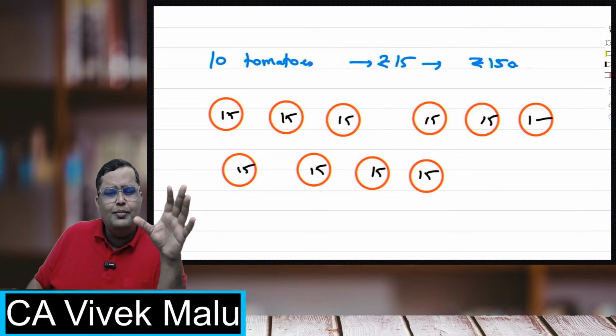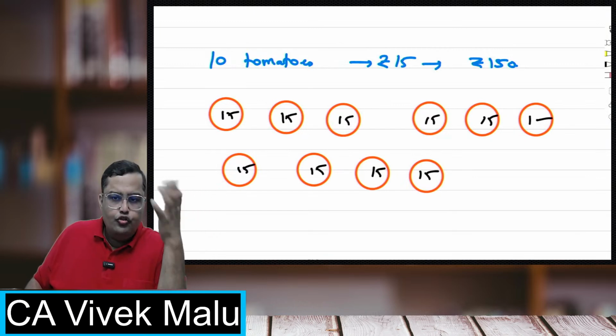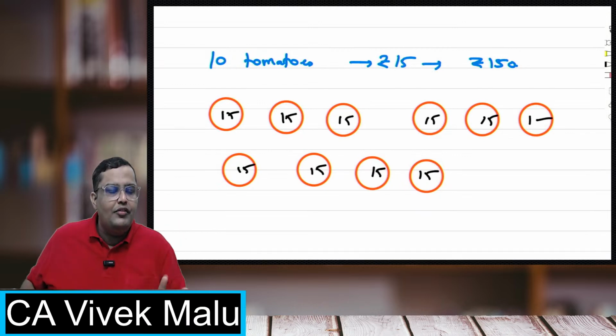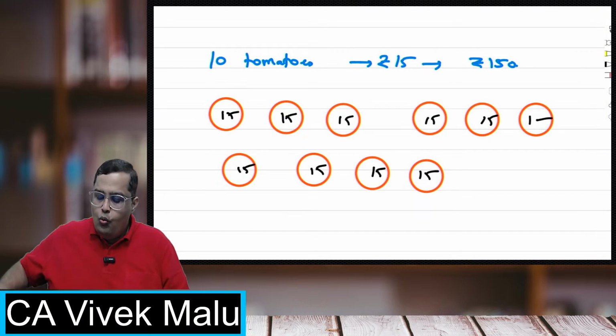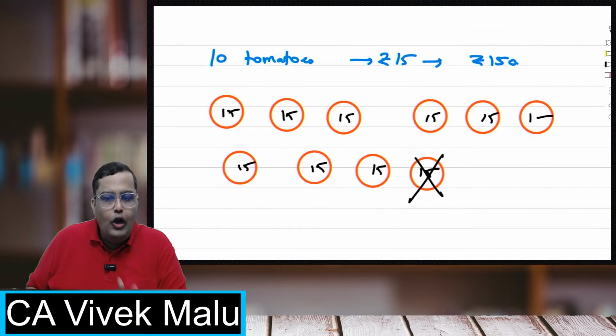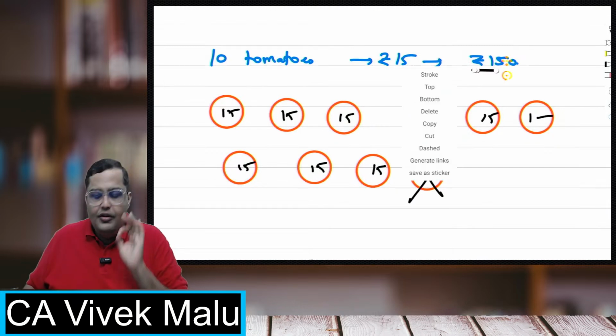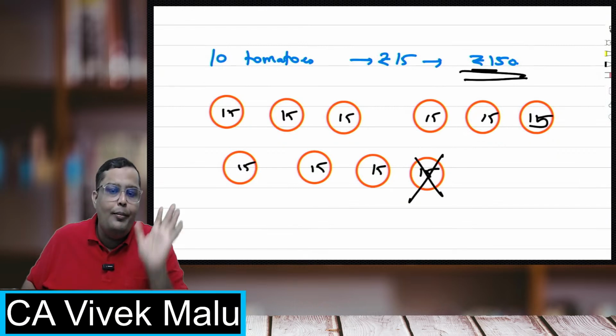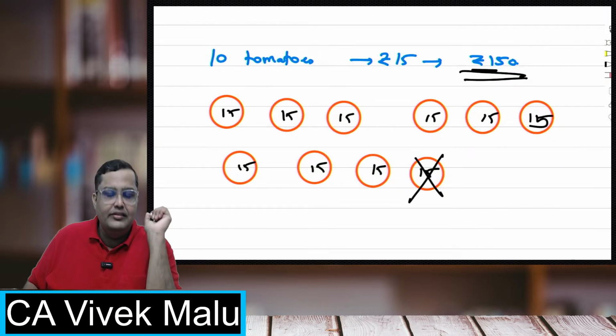One tomato is basically one which you cannot eat. So I know that whenever I order 10 tomatoes, effectively I'll be receiving only 9 proper, good ones. This one which is defective, this one which is faulty, I'll not consider as a unit. What I'll think is I am paying 150 rupees for only and only 9 tomatoes.